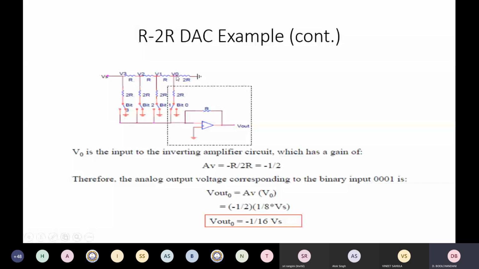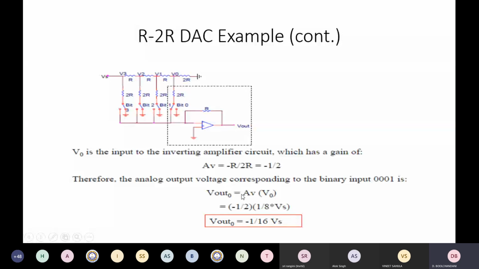VO is the input to the inverting amplifier circuit, which has a gain of... you'll see that this is the input to this. You have a 2R and R. So the gain of the amplifier is nothing but the feedback resistance. Because this is at the inverting terminal, you have a feedback resistance R, and the resistance connected to the input is 2R. So this is minus half.